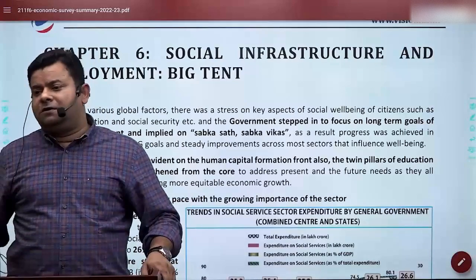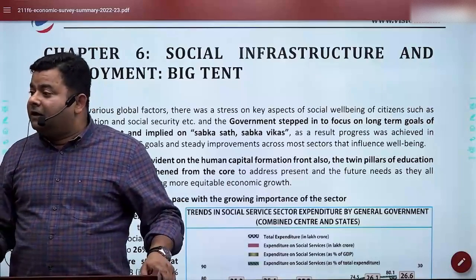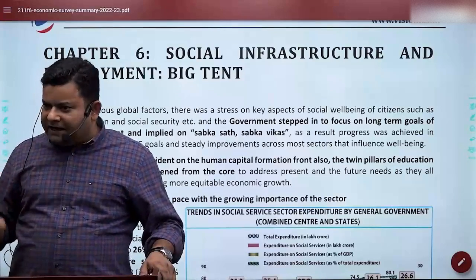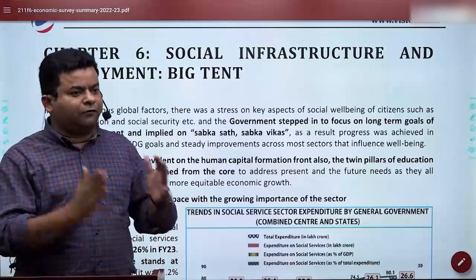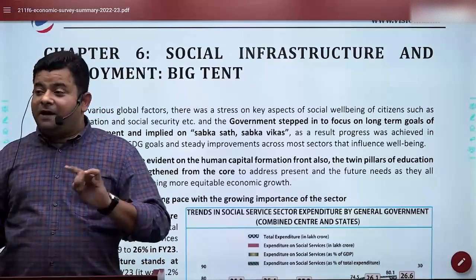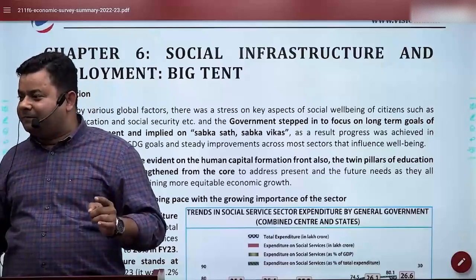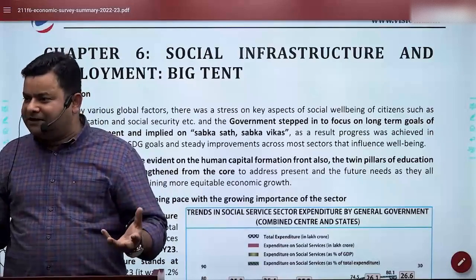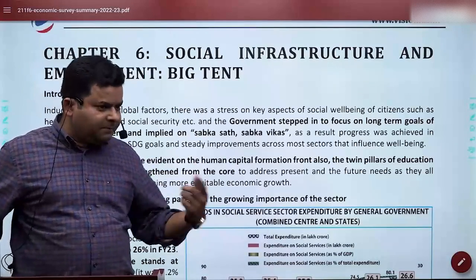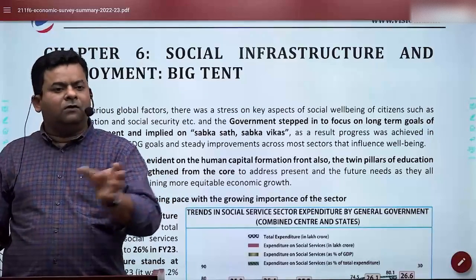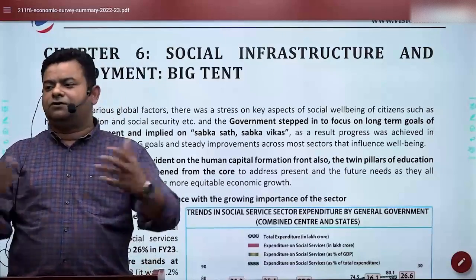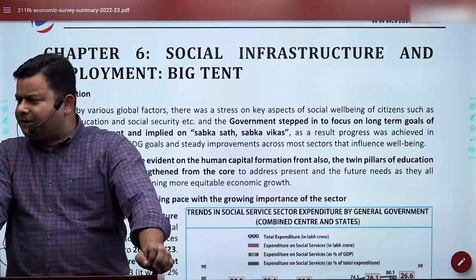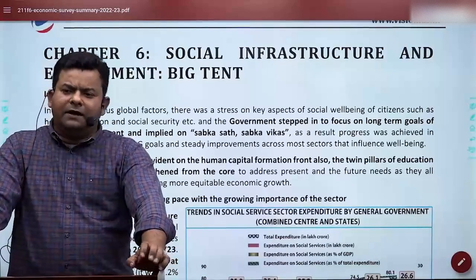One more thing is that they have taken a hint from EPFO payrolls that are increasing. That means more people are getting into the formal sector. Now this is where the linkage is. A lot of debate is going on about the old pension scheme versus the new pension scheme. If we get this kind of data from the Economic Survey, that EPFO payroll has increased, something of that might be asked. So they have tried to tell us how labor is interconnected with the betterment of humans, a term called human capital. So how human capital is doing well in terms of labor and all.